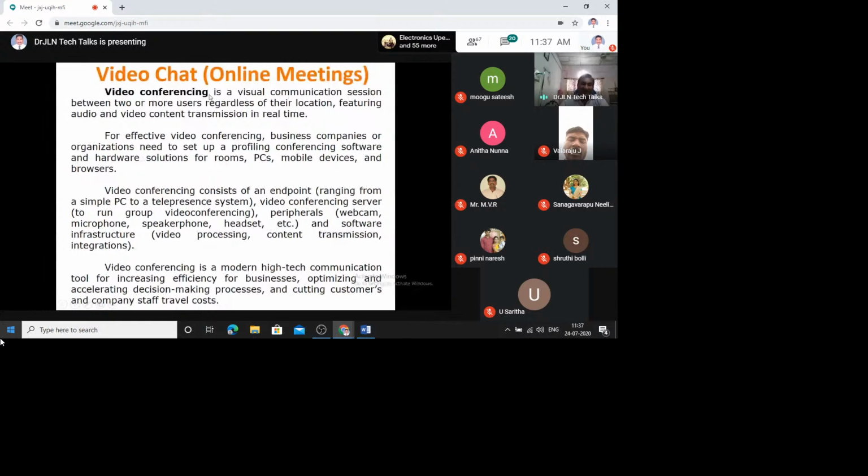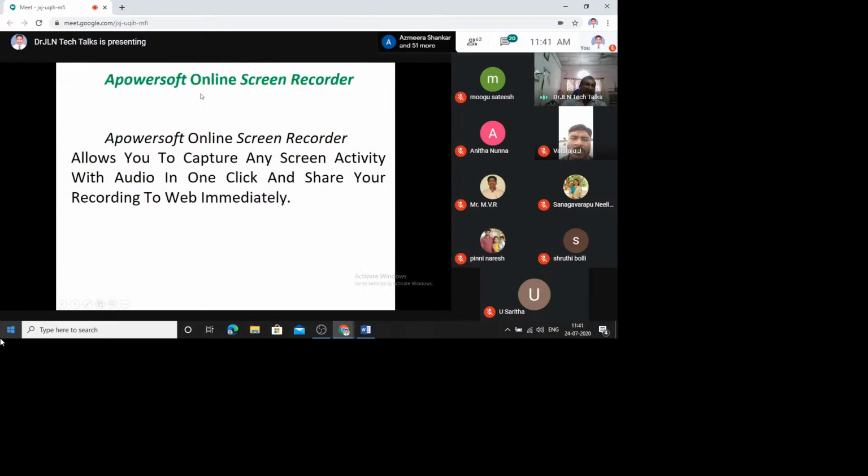Then coming to the next tool, the third tool which I'm now discussing is APowerSoft Online Screen Recorder. This APowerSoft Online Screen Recorder will allow you to capture any screen activity with audio in one click and share it to store, or you can share it to the web immediately through the cloud. So this is how an online screen recorder is going to work.